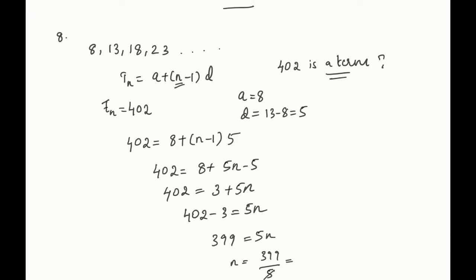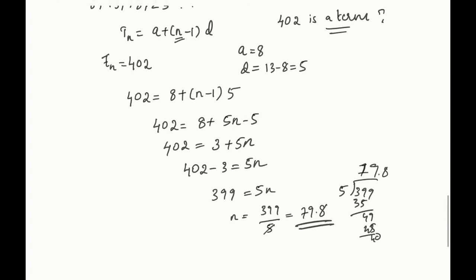So what do you get? 399 by 5: 5 7s are 35, 49, 5 9s are 45, 4. You get the answer as 79.8. It's not a whole number. So it is very clear to us that this doesn't belong to the given series. Is it clear to you?